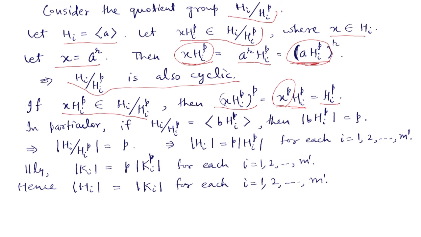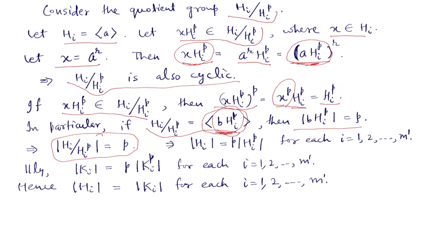In particular, if H_i modulo H_i^p is generated by this element b H_i^p, then if we apply the pth power on this element also, it will become H_i^p. So this element is also killed by the pth power, so its order is exactly p, and so the order of this cyclic group is also equal to p, because the order of a cyclic group is equal to the order of its generator.